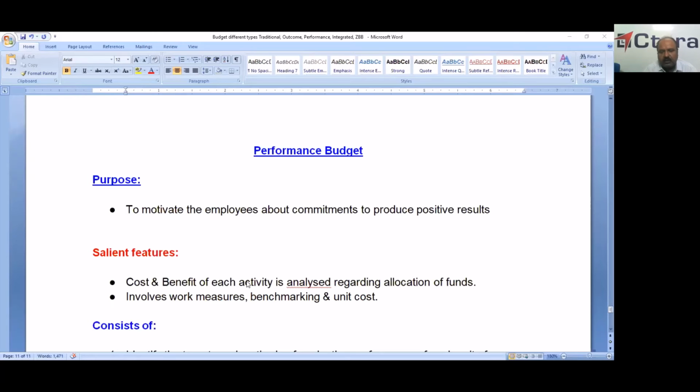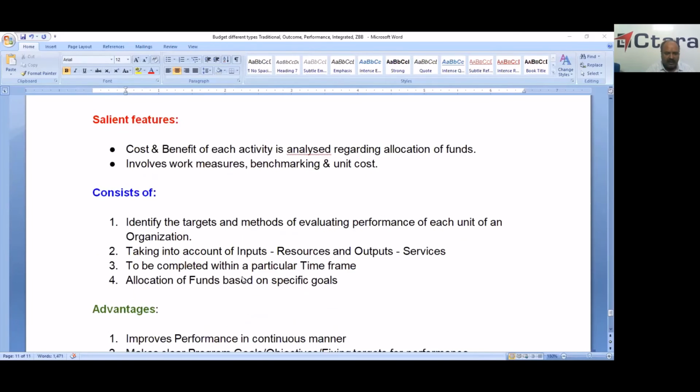That means the cost and benefit of each activity is analyzed regarding allocation of funds. Whenever an amount is incurred, what is the cost and what is the benefit accrued by spending that cost? This type of analysis is important in the performance budget, and it involves work measures, benchmarking and yield cost like those in the outcome budget.